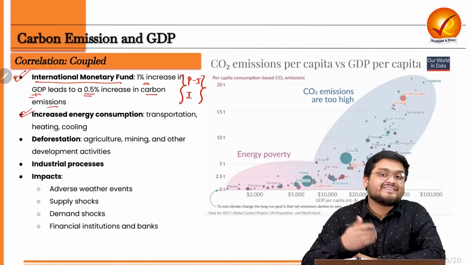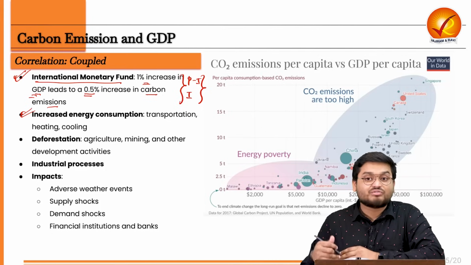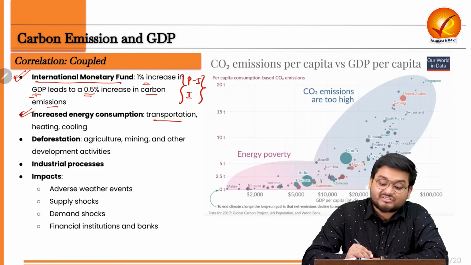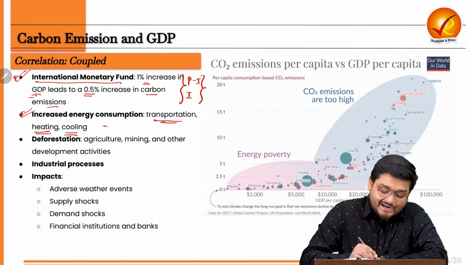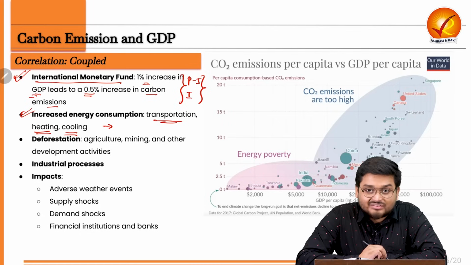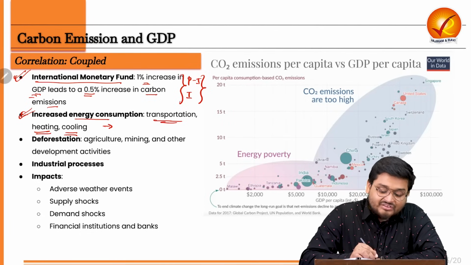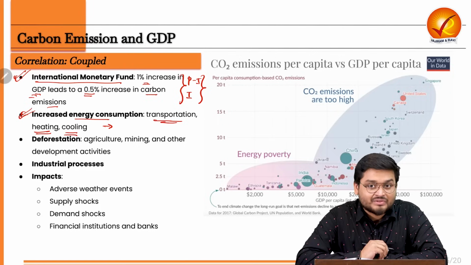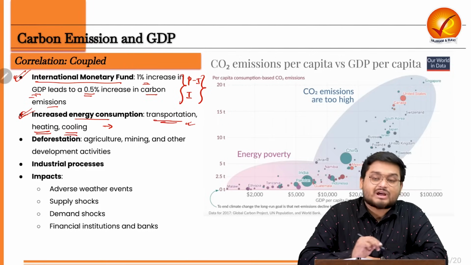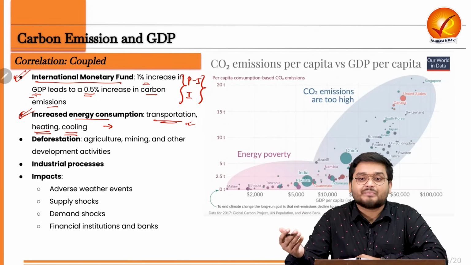Because we have to understand, since industrial nations are dependent on fossil fuel energy consumption such as transportation, heating and cooling requirements, they need to burn more and more fossil fuels. So that is why increased energy consumption, and also there is increasing population pressure. So this is leading to more and more carbon dioxide with more and more development.